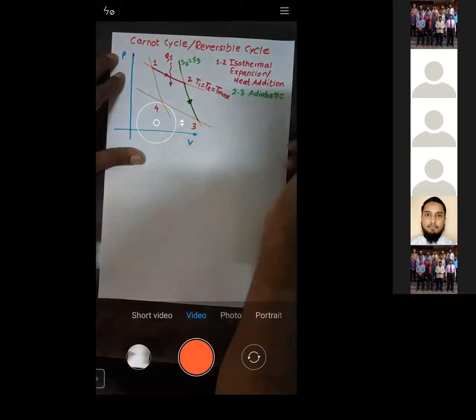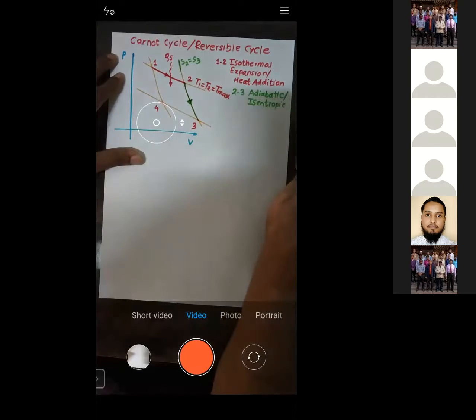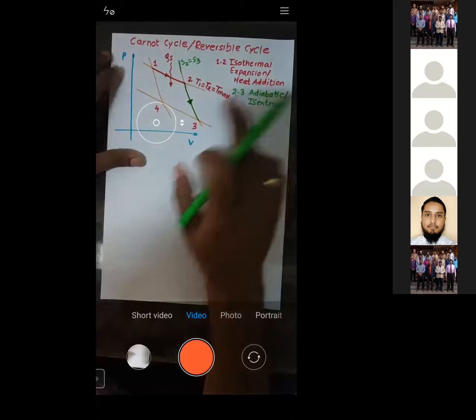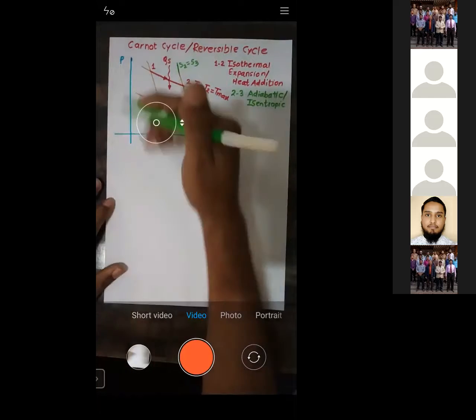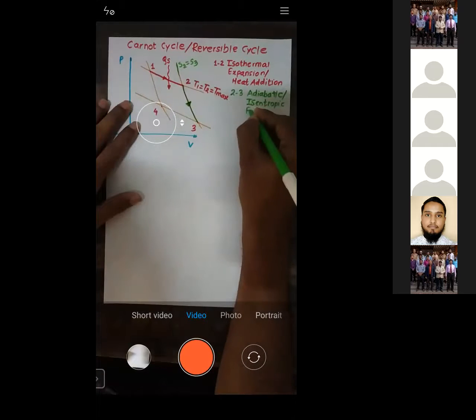This is also known as isentropic, adiabatic or isentropic. Why is it adiabatic or isentropic? Because during 2 to 3, entropy is constant. But what happens during 2 to 3 is pressure decreases and volume increases. So this is also known as expansion.